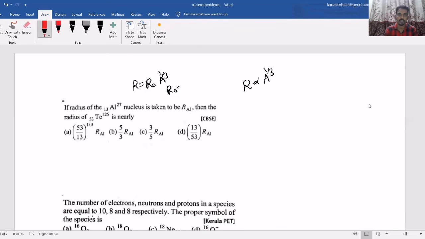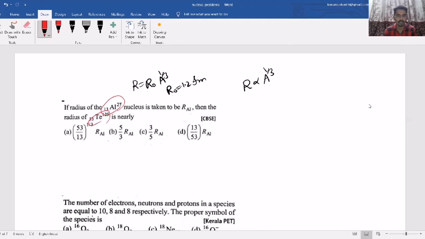The radius of a nucleus depends on mass number as A power 1 by 3, where R equals R naught A power 1 by 3. R naught is a constant, 1.2 Fermi meter. Now here one nucleus is this one, another is this one, where the mass numbers are 27 and 125.